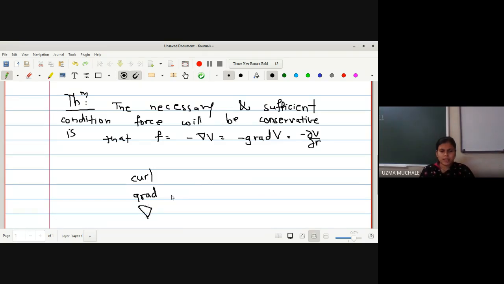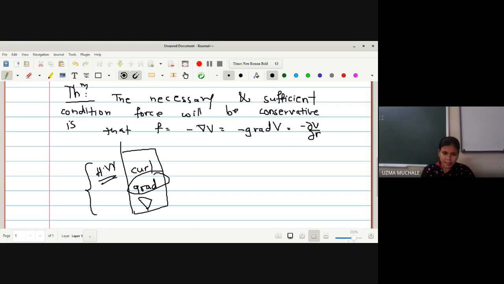What do you mean by that gradient? I want the geometric interpretation of all this in the next lecture. This will be the homework for you. You have to tell me what is the meaning of curl and gradient, and their geometric interpretation also. Can you do this? Yes, ma'am.